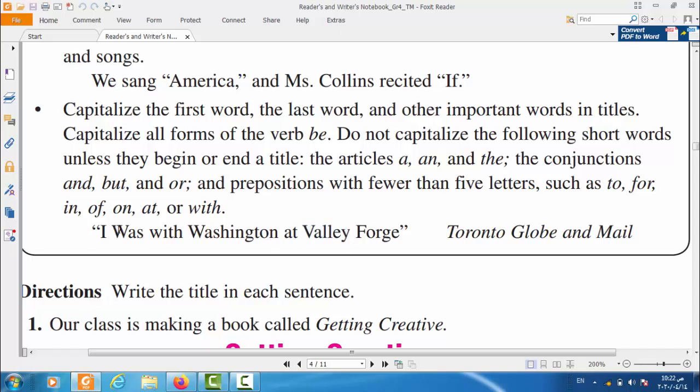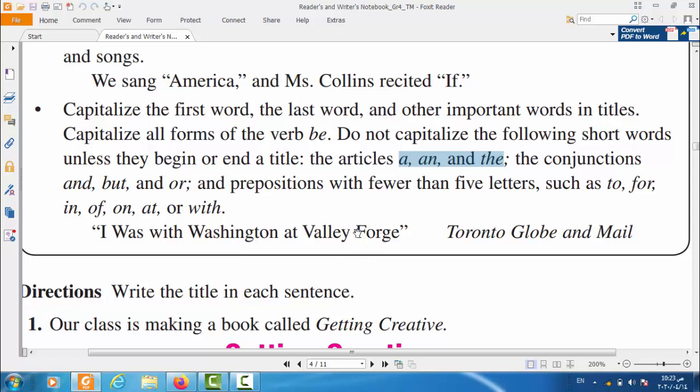We capitalize the verb to be forms like am, is, are, was, were. We capitalize them. But we do not capitalize the prepositions like with, to, for, in, of, on, at. We do not capitalize them. And we also do not capitalize the articles a, an, and the, unless they start the title or end the title. If they come at the beginning or at the end of the title, we capitalize them. If not, we do not capitalize them.